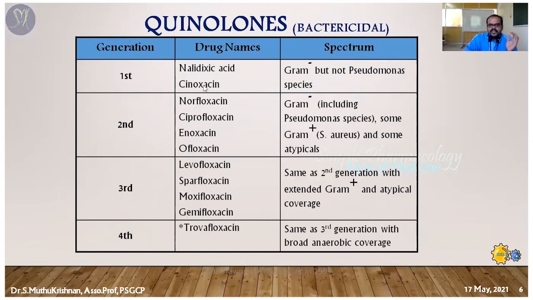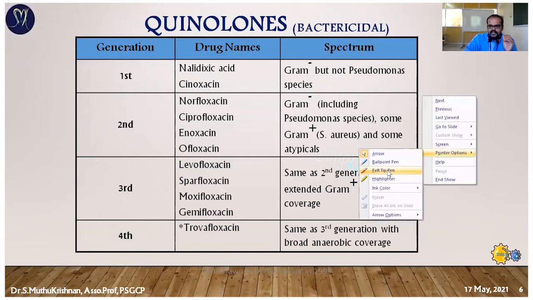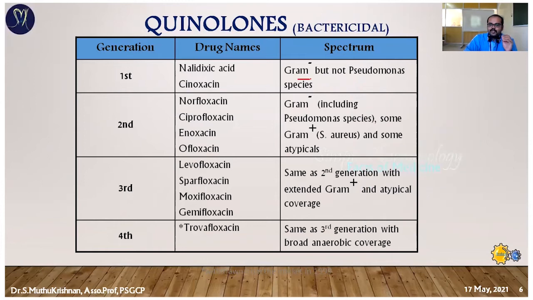So the first generation famous drug is nalidixic acid. It is very effective against gram negative bacteria, particularly Pseudomonas species. Gram negative means it is mostly used for urinary tract infection, because most urinary tract infections are caused by gram negative bacteria. So nalidixic acid is very effective against them. It was used in those days only for UTI.